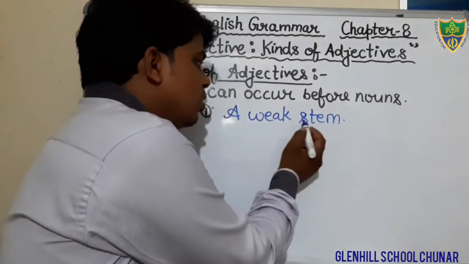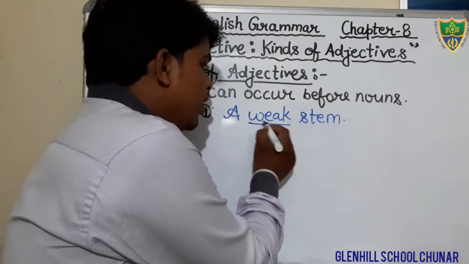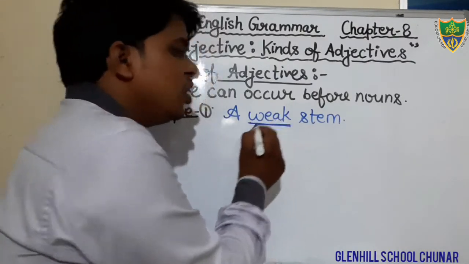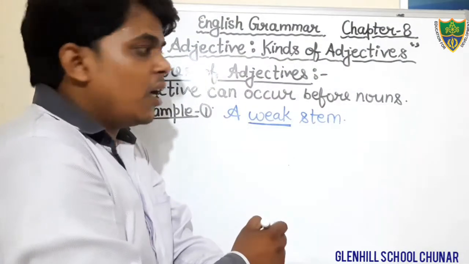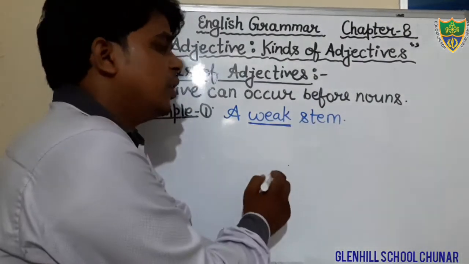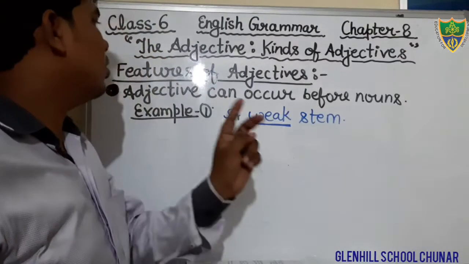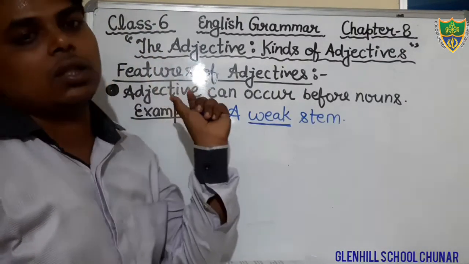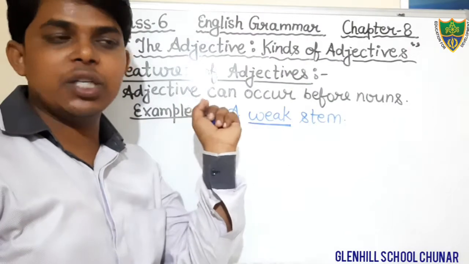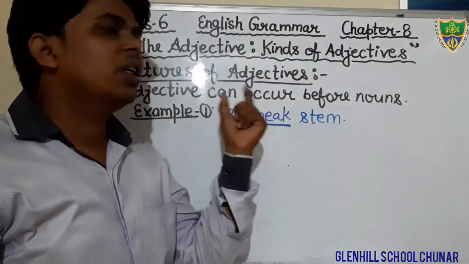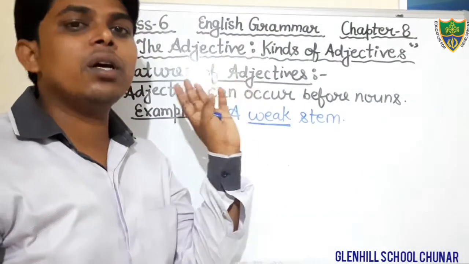Here you can see the word weak, that is an adjective, a describing word, and it is used just before the noun. So we can say that the first feature of an adjective is that it can be used before a noun.